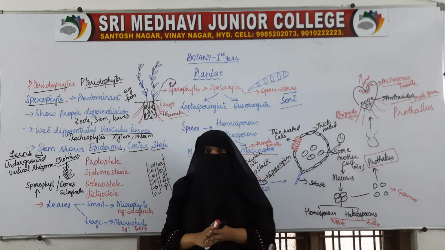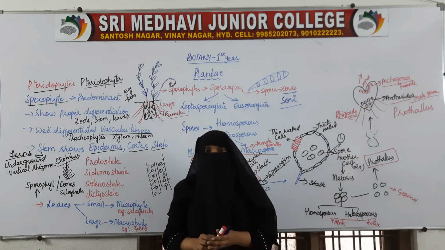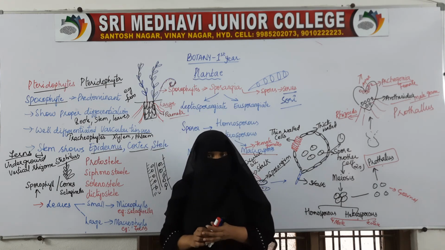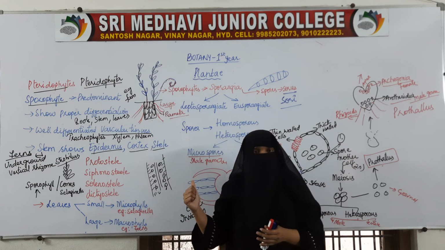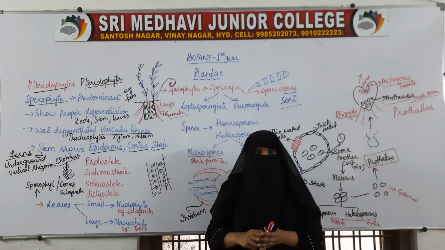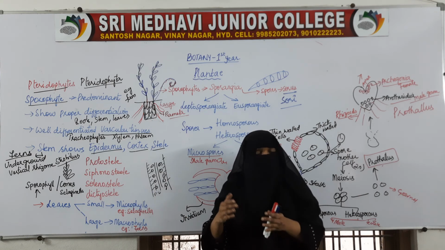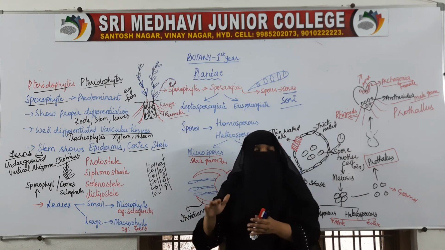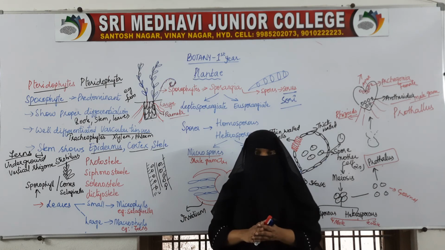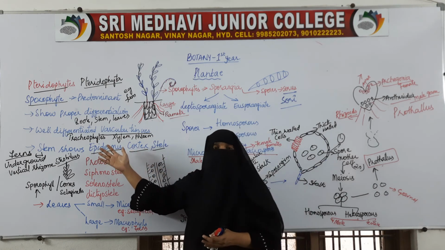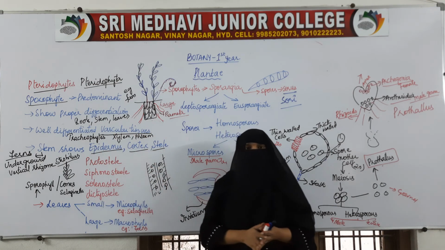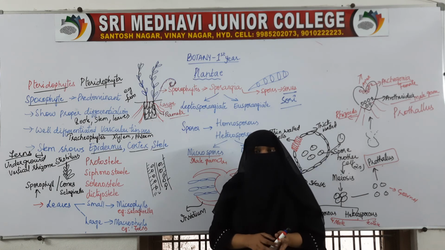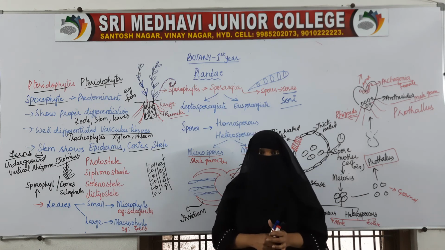pteridophytes. These organisms are also called reptiles of the plant kingdom. Bryophytes were called amphibians of the plant kingdom. Pteridophytes are called reptiles because reptiles were the first true land animals. Here also they are the first plants properly developing on land. That is why pteridophytes are also called reptiles of the plant kingdom.